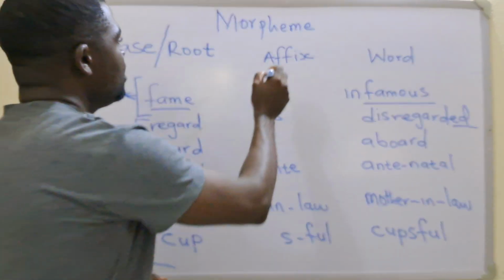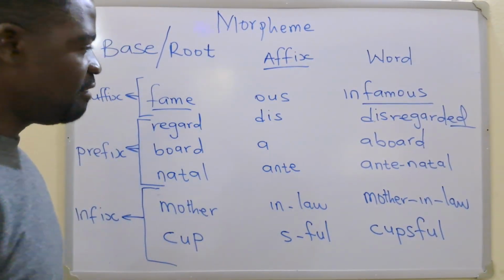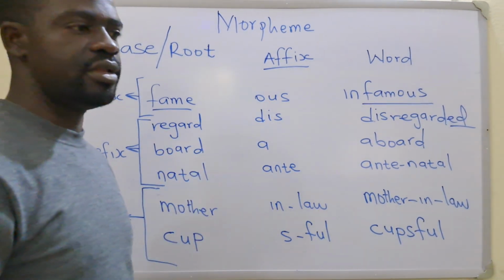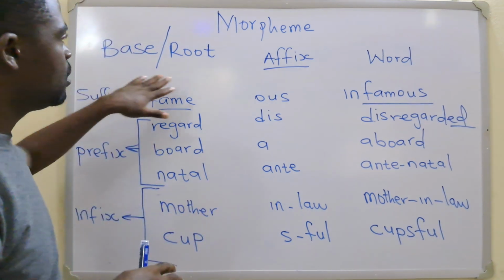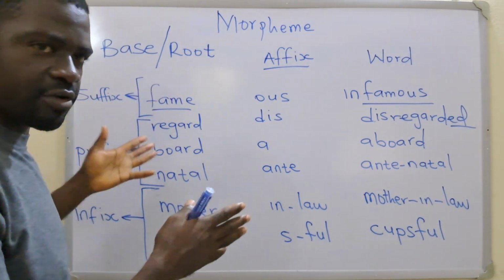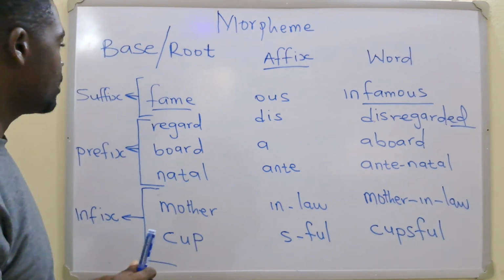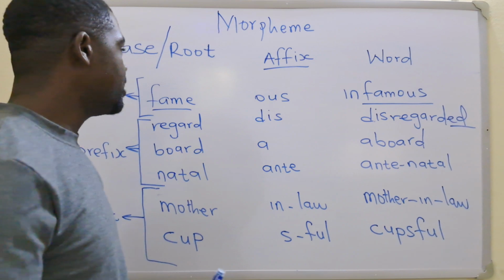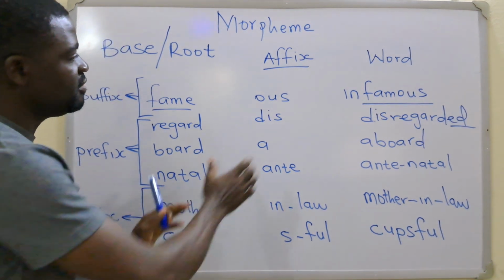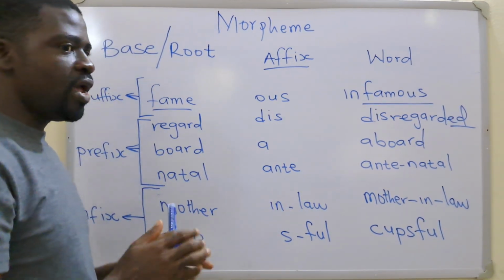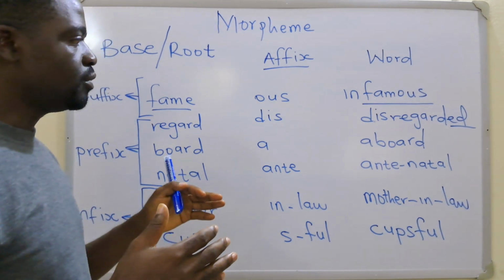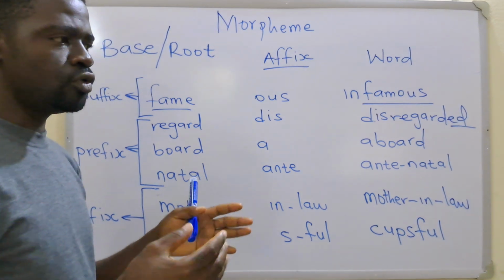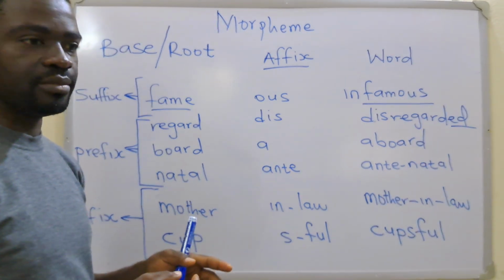Now, how about affix? Affixes are the bound morphemes that you add to your root morpheme or the free morpheme. And there are different types of affixes. I mentioned earlier that if you have these bound morphemes, there is a way you place them. If you want to add them to the free morpheme, there's a way you're going to place those bound morphemes.